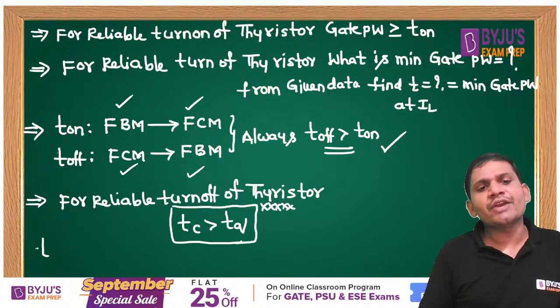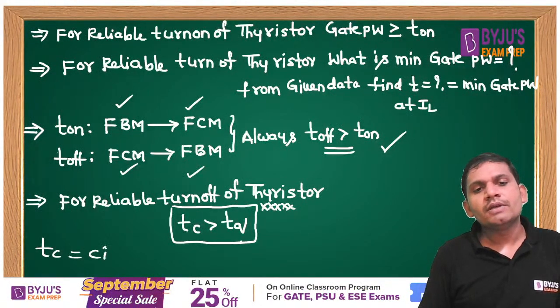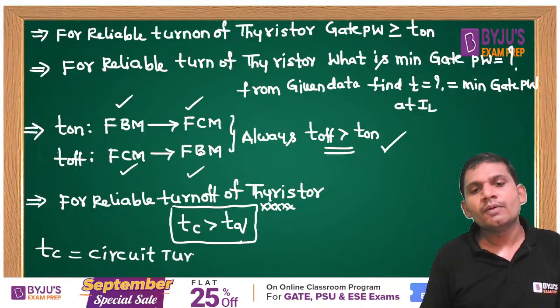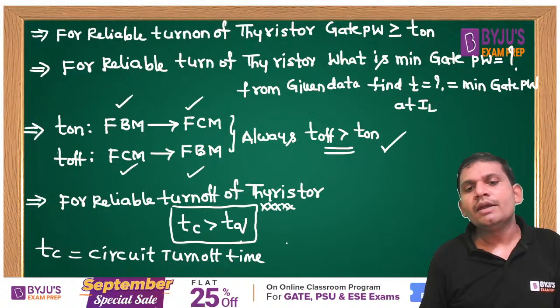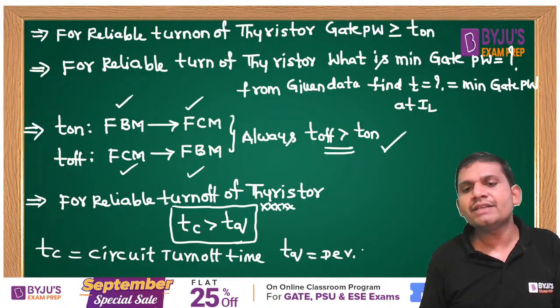Where TC is the circuit turn off time, and TQ is the device turn off time.